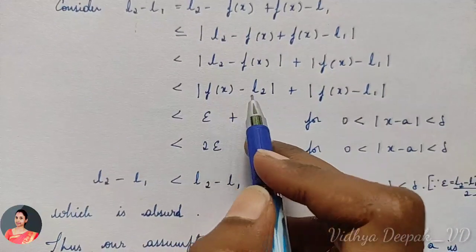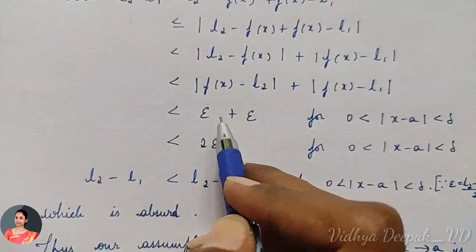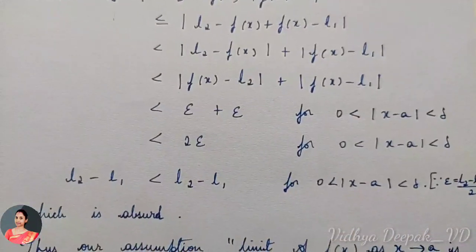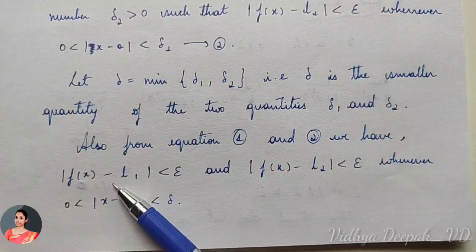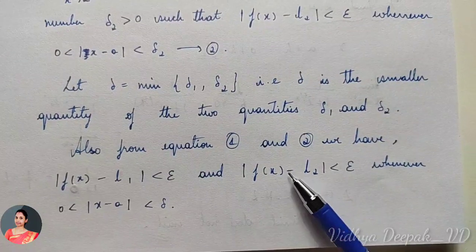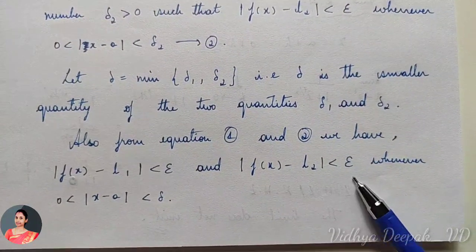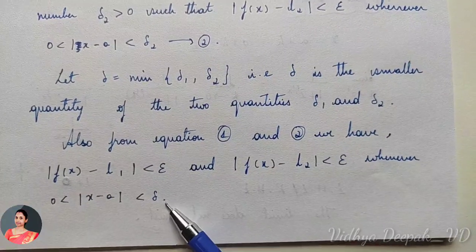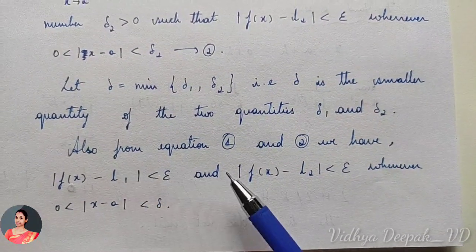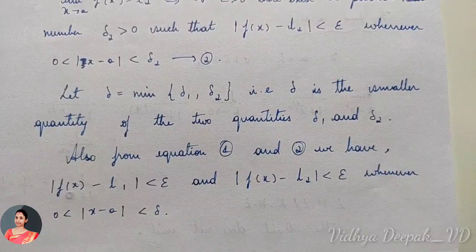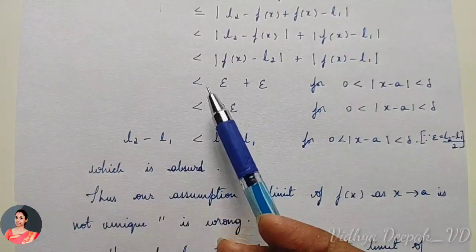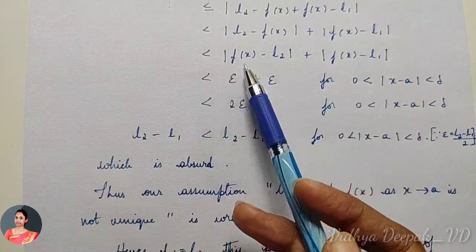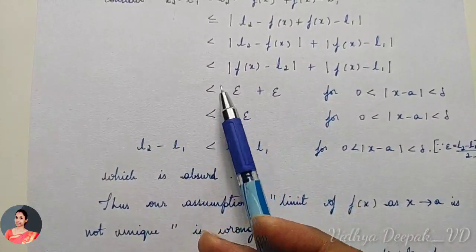We know that |f(x) − L2| and |f(x) − L1| are each less than epsilon, from here: |f(x) − L1| < ε and |f(x) − L2| < ε whenever 0 < |x − a| < δ. So from here this is less than epsilon, and this is also less than epsilon. So the less-than inequality we put here: this is ε and this is also ε.